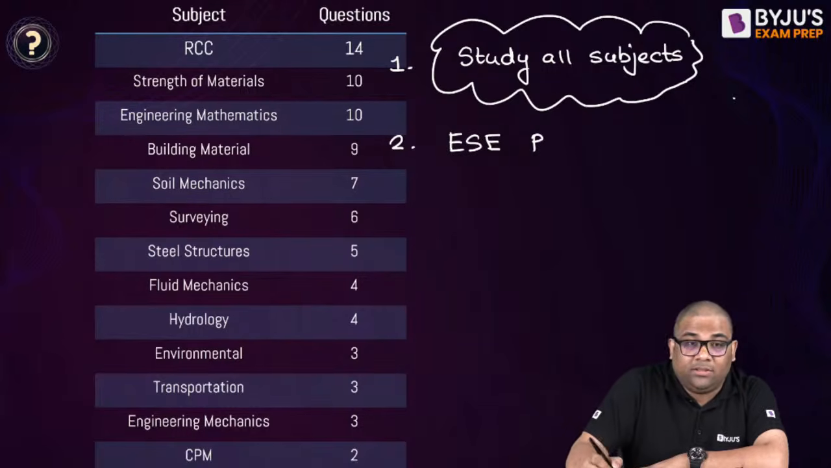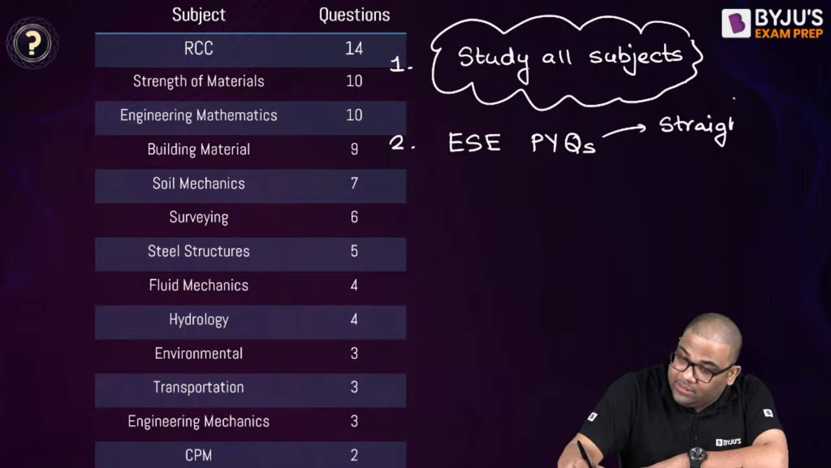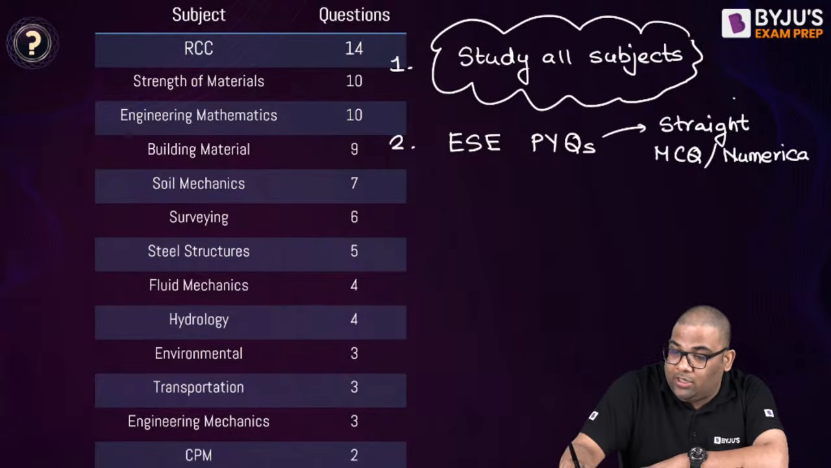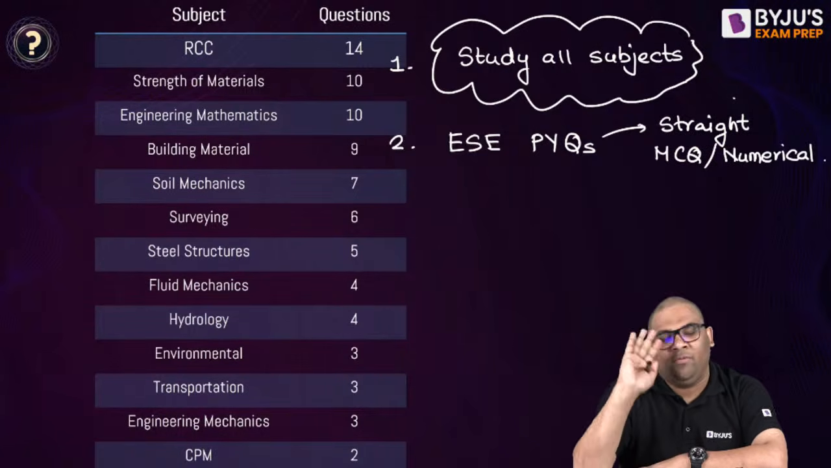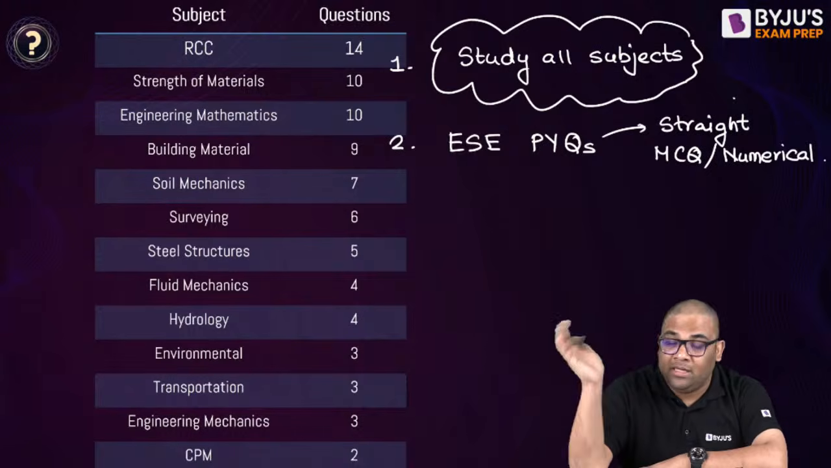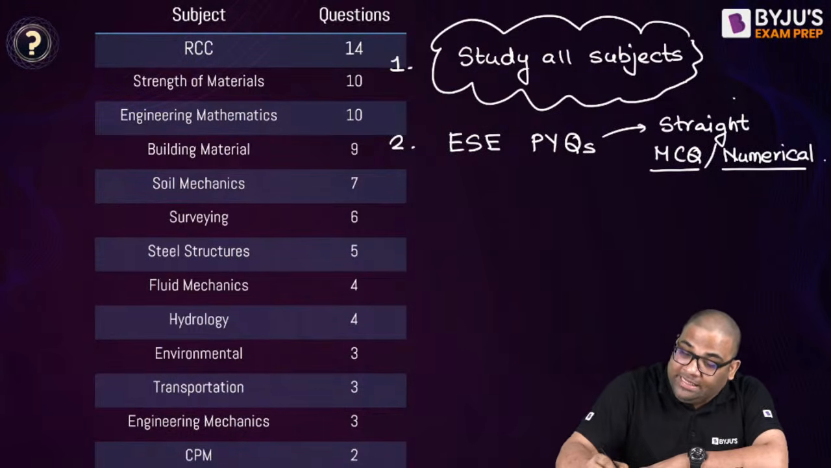previous year questions. Do the straightforward ones, either MCQ or numerical. Don't do the statement ones. For statement questions you can see that only 1 or 2 questions were asked, right? So don't go into statement questions, or if you have time, then you can go to them. But you can directly do the MCQ, direct straightforward questions and numericals from ESE.